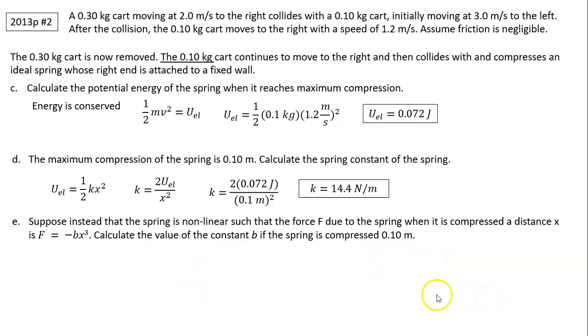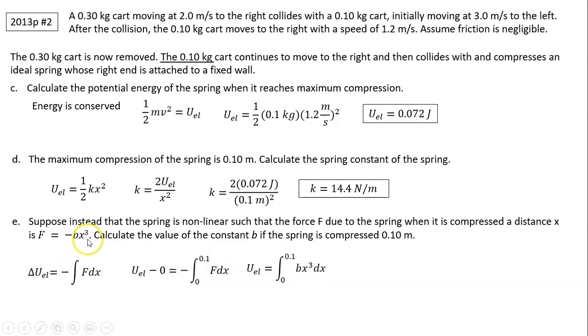Because the spring force is a conservative force, there is a relationship between potential energy and the conservative force, which is this: the change in potential energy equals the negative work done by the conservative force. This change is U_EL minus 0 because you started from rest, so there's no energy in the spring. You moved from 0 to 0.1 of F dx. And what is F? F equals negative b x cubed. Negative and negative cancel, so it becomes b times x cubed.